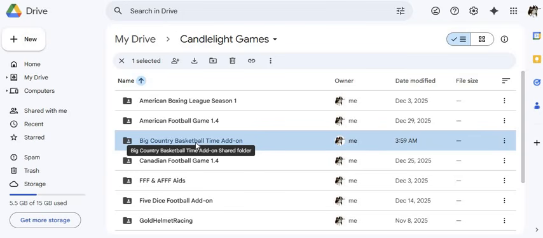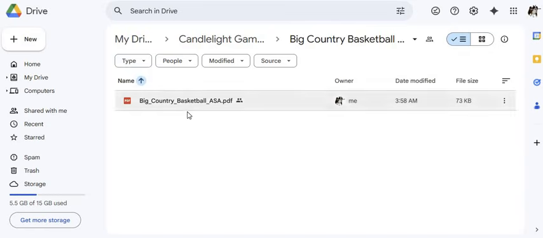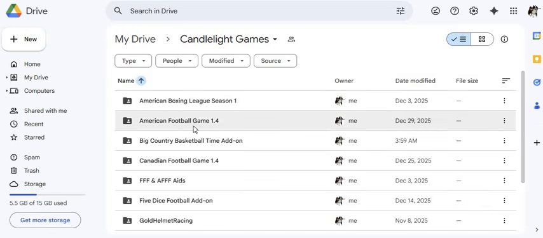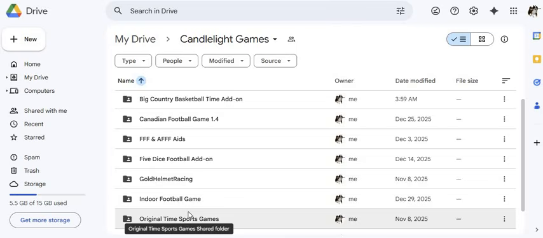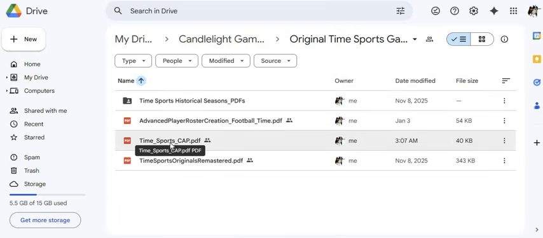Okay, so this is, of course, free. It's an add-on. The CAP, so you can get, if you go to the original Time Sports games, you can get just the CAP rules. Just a very simple thing.